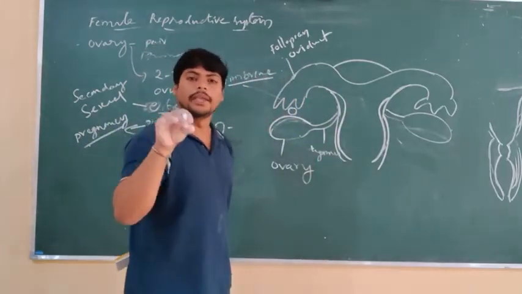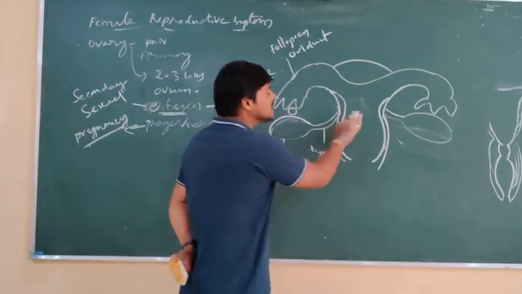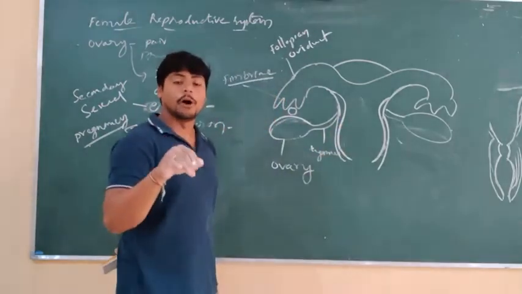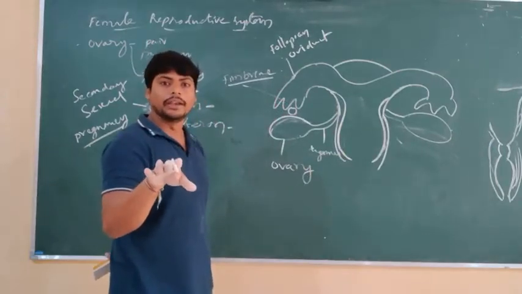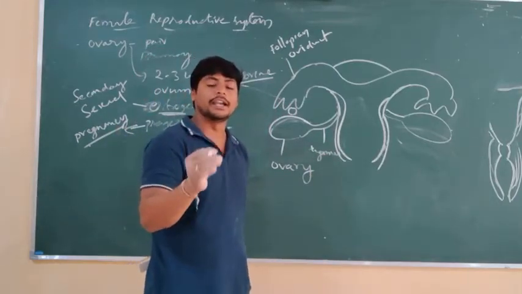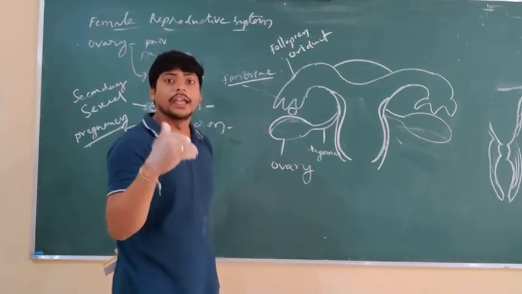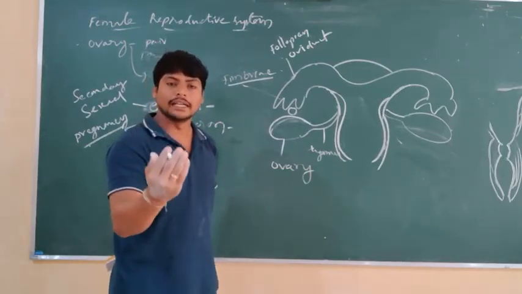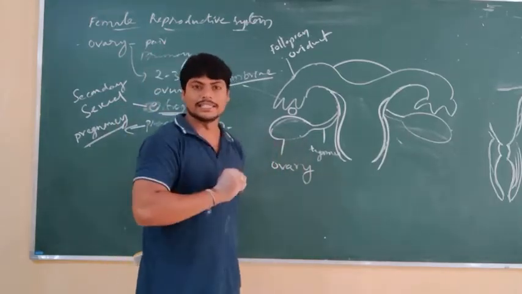It is made up of 3 membrane structures: perimetrium, myometrium and endometrium. These are the 3 membranes found in the uterus.